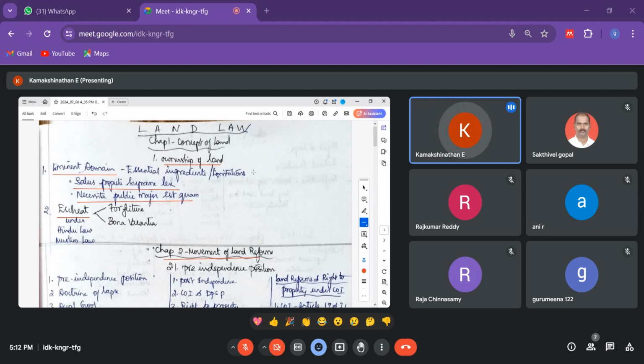So this is coming under Hindu law and Muslim law also. For Hindus and Muslims, if there are no heirs, then automatically the property will be taken care of. There is a term called bona vacantia. Bona vacantia means ownerless goods. The land is available, but there is no one to use or enjoy it, so it becomes ownerless property, passing by law to the crown. So that is the first chapter.